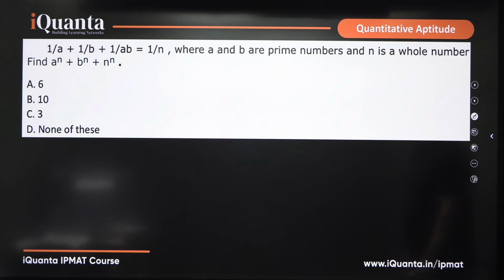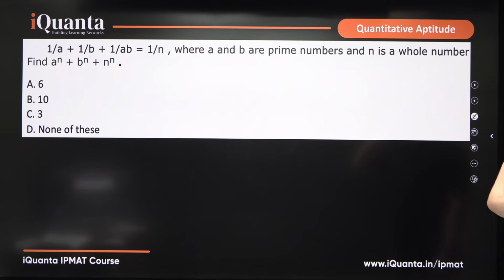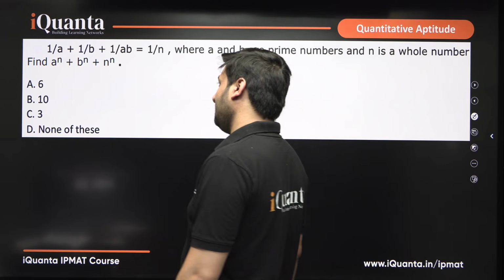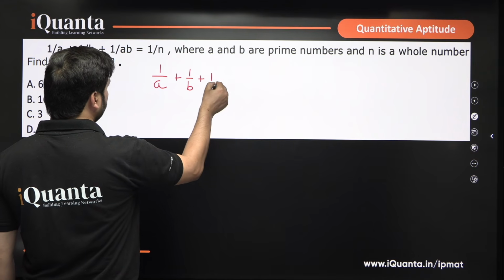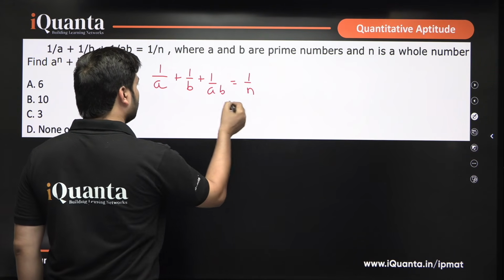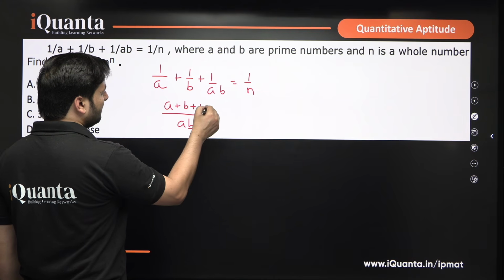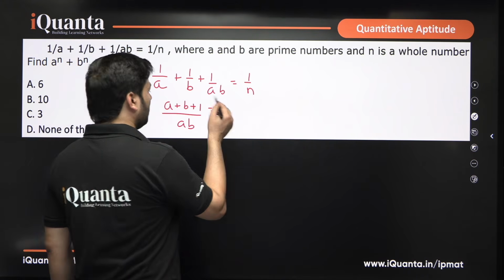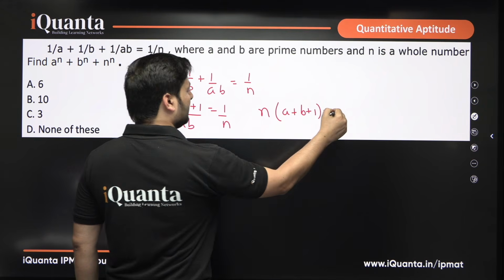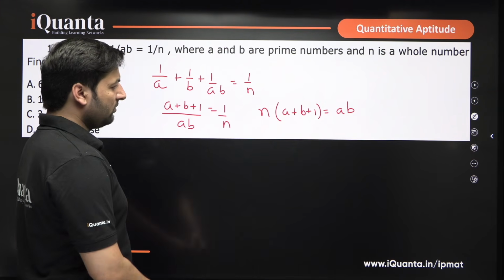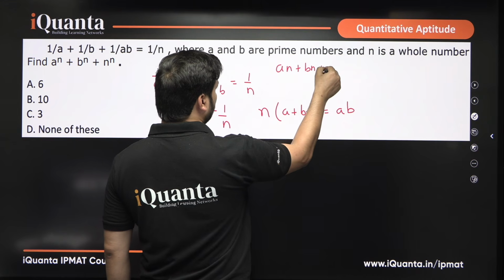Let us talk about this: 1/a plus 1/b plus 1/(ab) equals 1/n, where a and b are prime numbers and n is a whole number. Find a to the power n, b to the power n, n to the power n. So we have been given 1/a plus 1/b plus 1/(ab) equals 1/n. If we take the LCM here, what do we get? (a plus b plus 1)/(ab) equals 1/n. If we cross multiply, what do we get? n times (a plus b plus 1) equals ab. So we get an plus bn plus n equals ab.